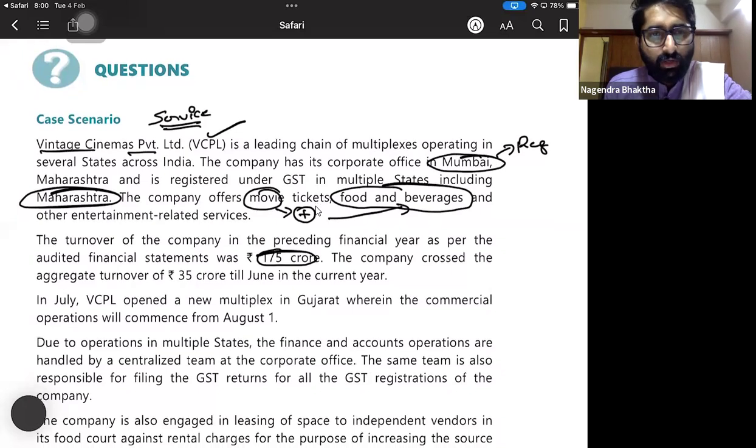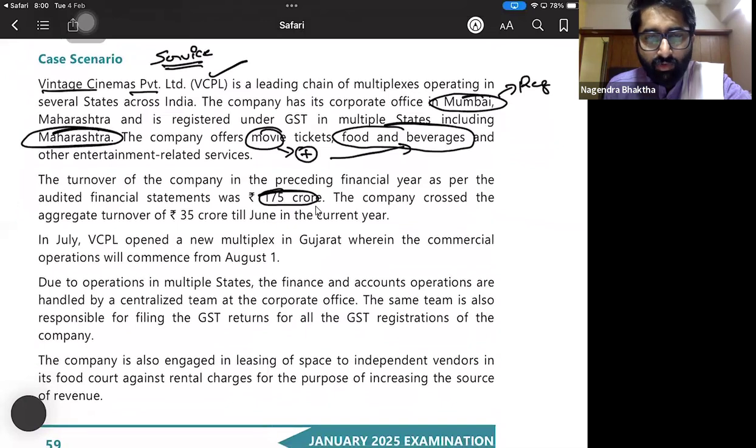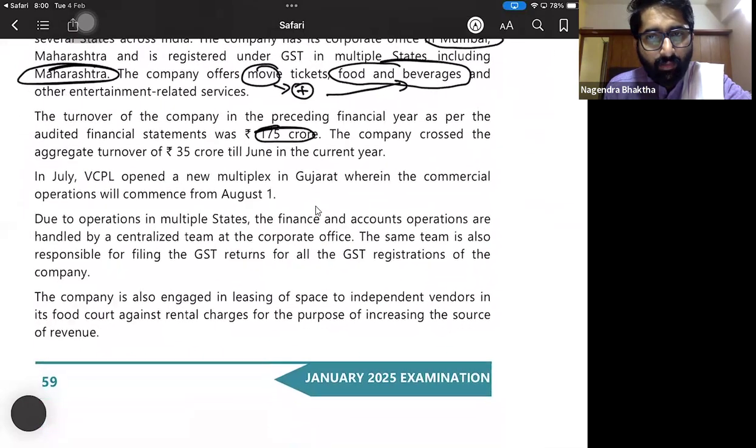In July, VCPL opened a new multiplex in Gujarat, wherein the commercial operations will commence from August 1st. Due to operations in multiple states, the finance and accounts operations are handled by the centralized team at the corporate office. The same team is also responsible for filing the GST returns for all the GST registrations of the company. Now the question is, they are going to start in Gujarat. Are they required to take the registration?